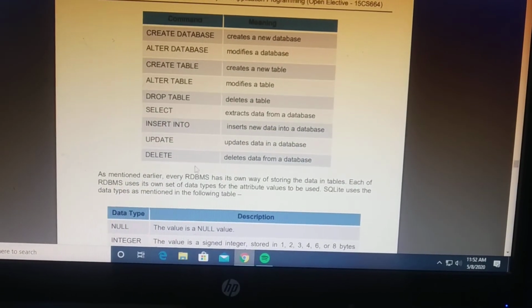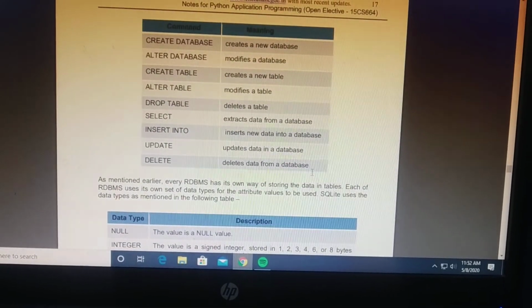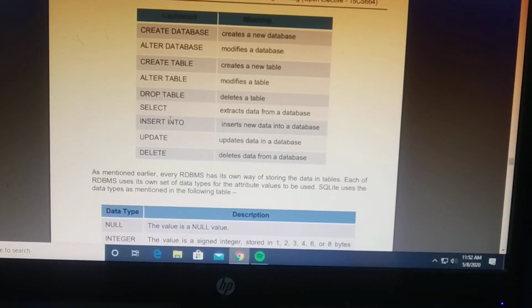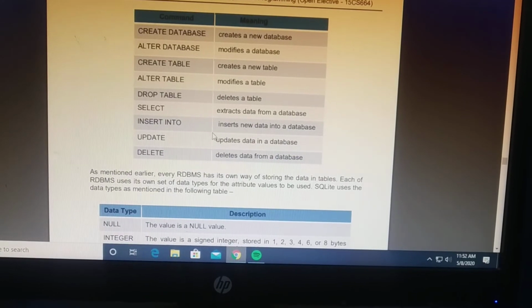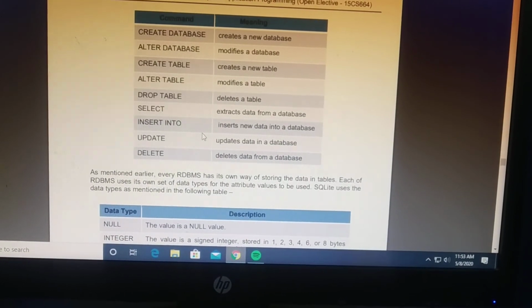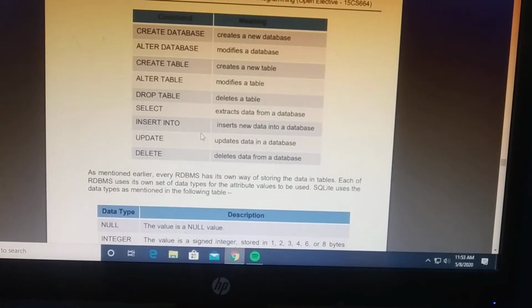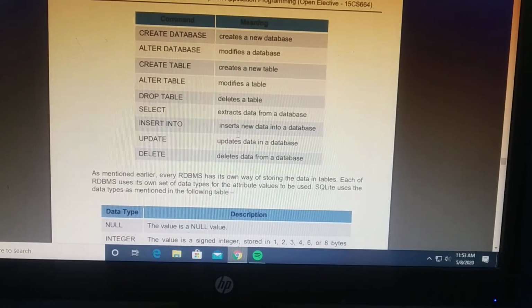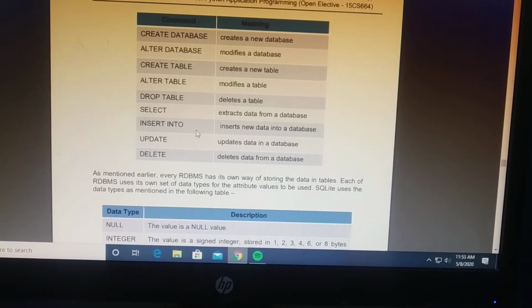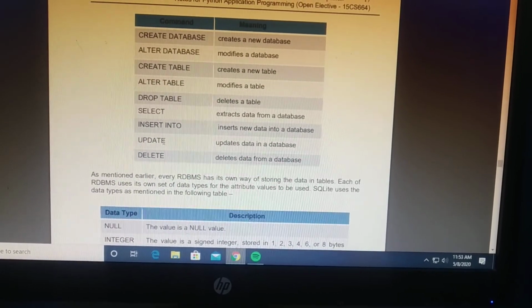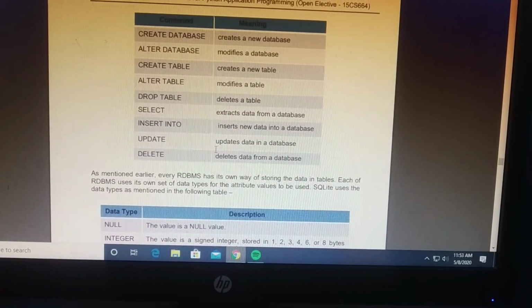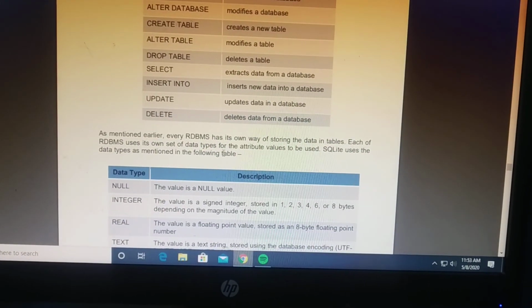Select extracts data from a database. If you want to insert new data into a database, you use the insert into command. If you want to update some data in the database, you use the update command.